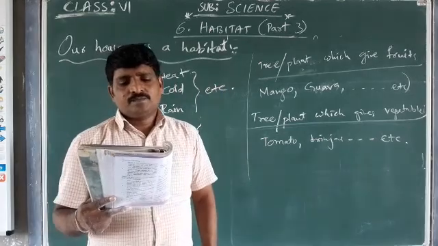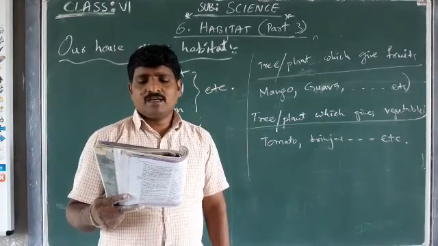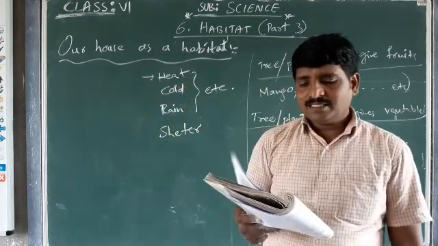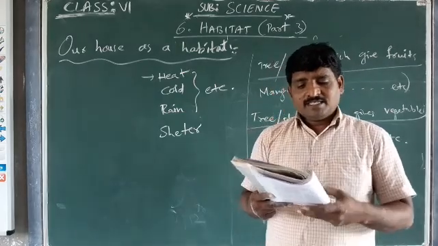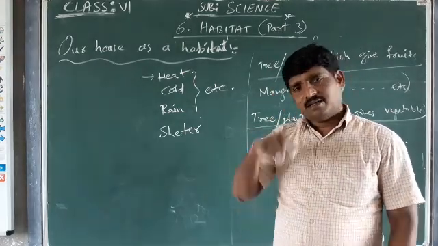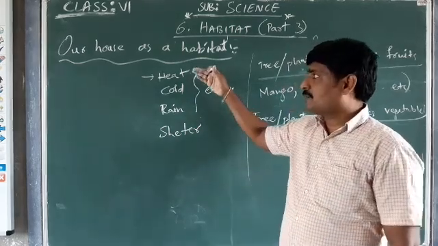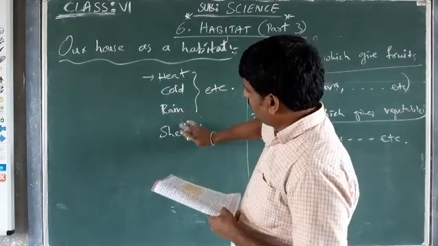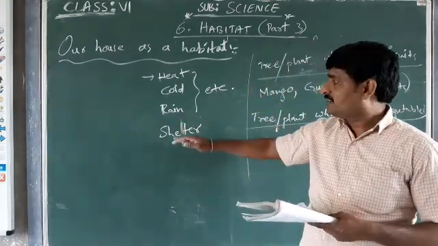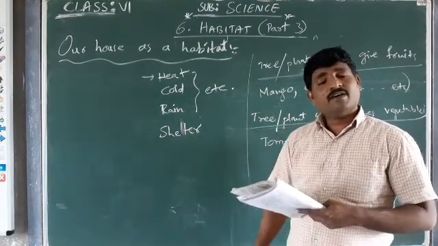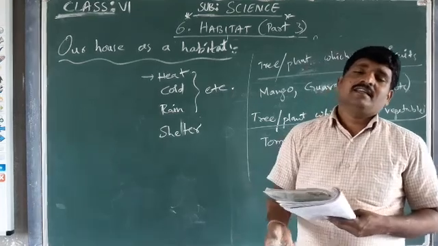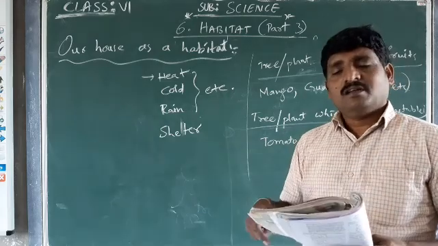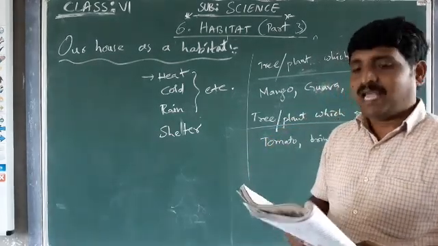We domesticate some types of animals and plants for our needs, such as food. So we can say that our house is also a habitat. It is giving us shelter, protecting us from different things, and providing all the necessary conditions. So it is considered a habitat.